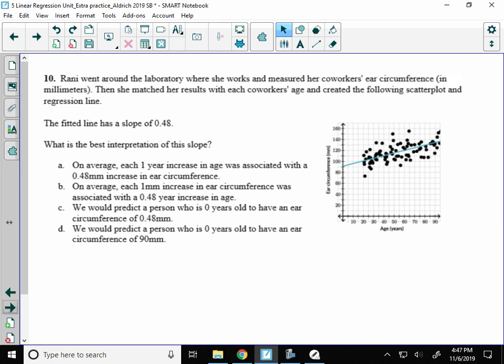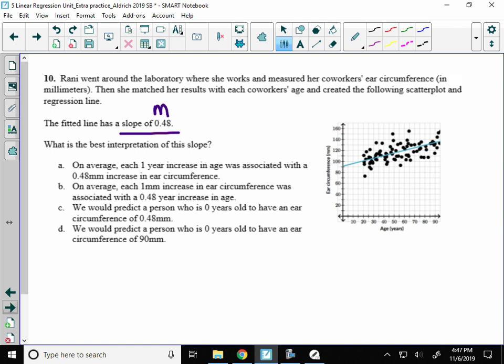So it said the fitted line has a slope of 0.48. That's the m for your equation. What's the interpretation of the slope? So if that's a positive 0.48, remember we want to talk about ear circumference going up. So on average, every year increase in age was associated with a 0.48 millimeter increase in ear circumference. Remember, slope happens every 1 year. Or slope, like it changes every one. On average, each 1 millimeter increase was associated with a 0.48 year increase.